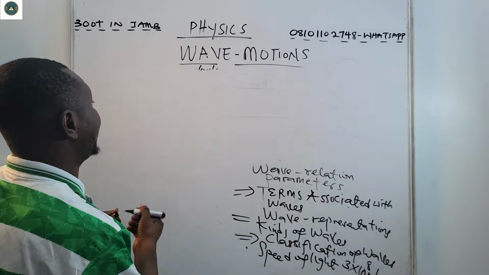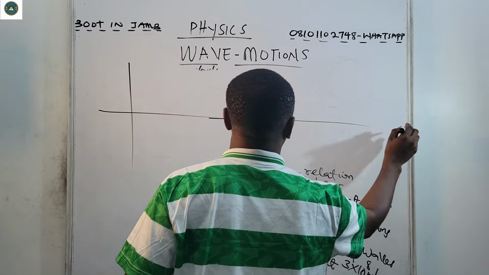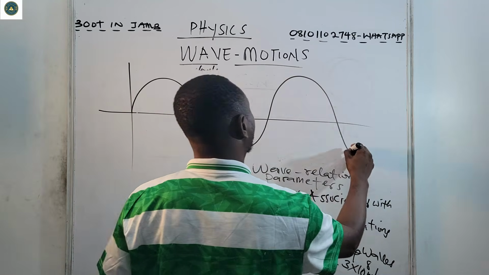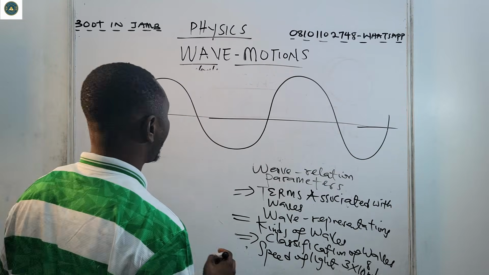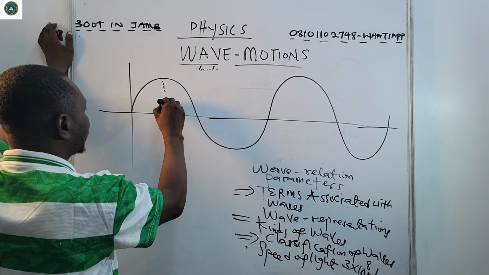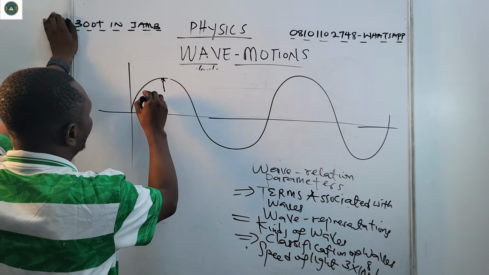So we have maybe a sinusoidal waveform, it goes this way, like this. Now, if you watch from this point to this point, it's called amplitude.